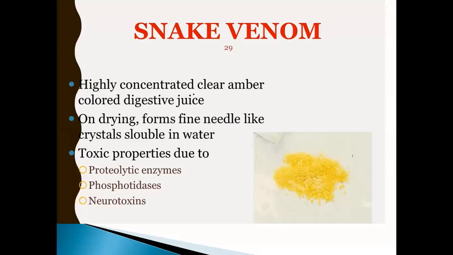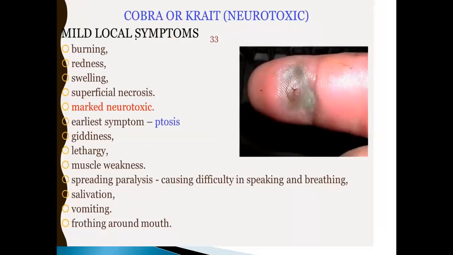Snake venom is a highly concentrated, clear amber colored digestive juice which on drying forms fine needle-like crystals, soluble in water. The toxic properties are due to these 3, which are important: proteolytic enzymes, phosphatidase, and neurotoxins.